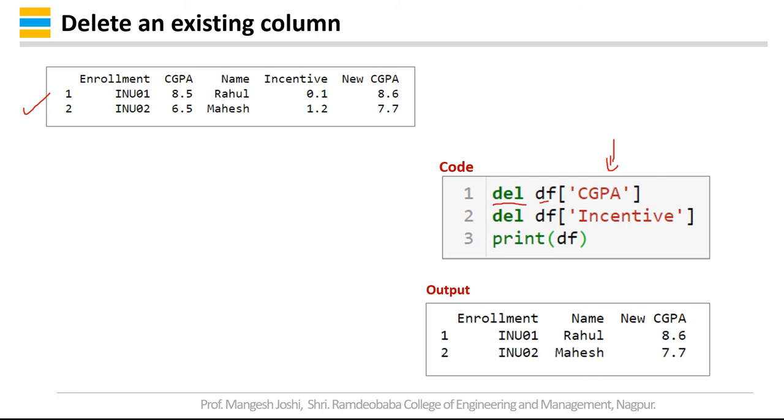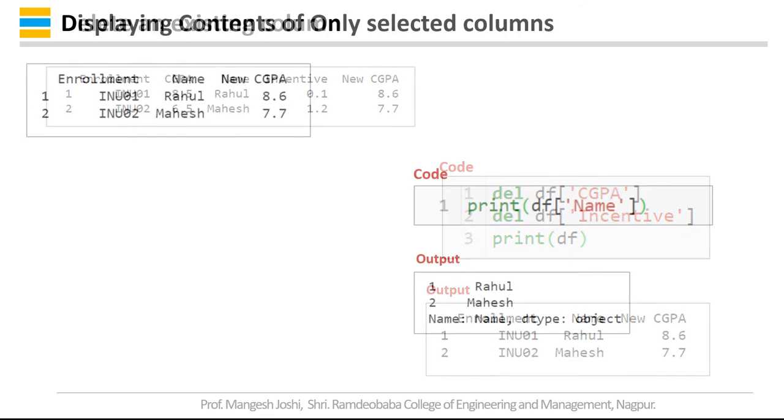Similarly, if you want to delete the incentive column as well, simply delete df incentive and then print it again. So you can see that both the columns got deleted, and you can only see enrollment number, name, and new CGPA. Okay, so this way you can delete an existing column.